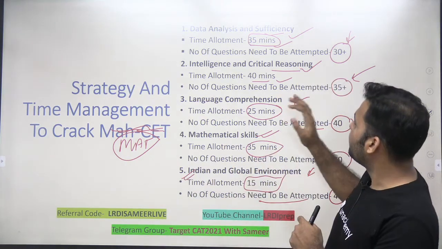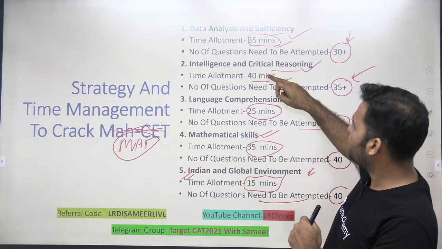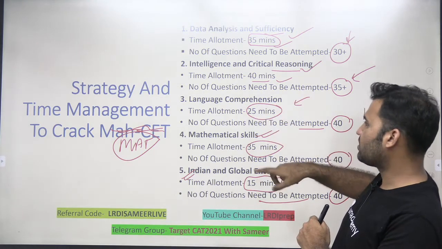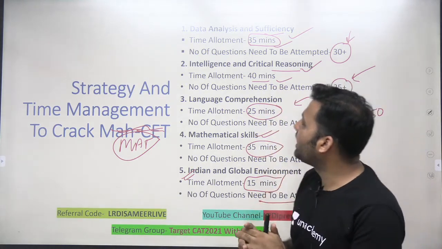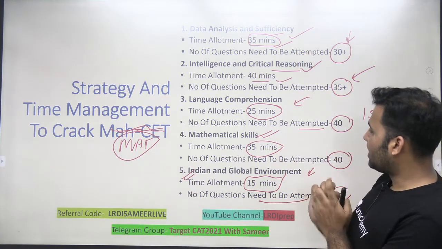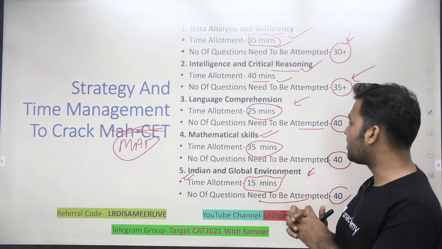Then you see that out of a total of 150, 35 minutes here, 35 here, 70 plus 40 is 110, and then 40 minutes here, right? So I don't see any scope of shifting 5 or 10 minutes here and there, because there is no point in spending less than 50 minutes in this particular section, because the cutoff is required to clear here.